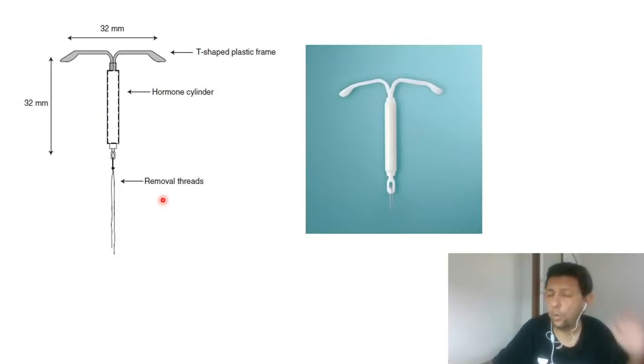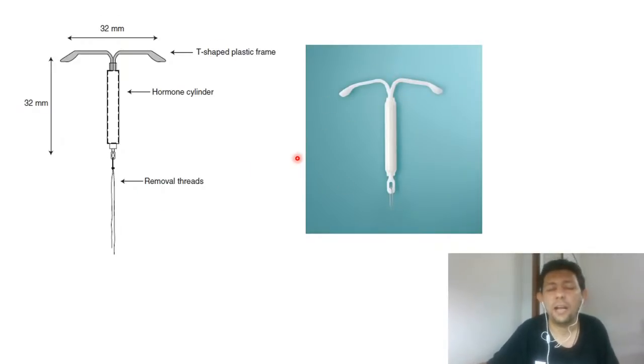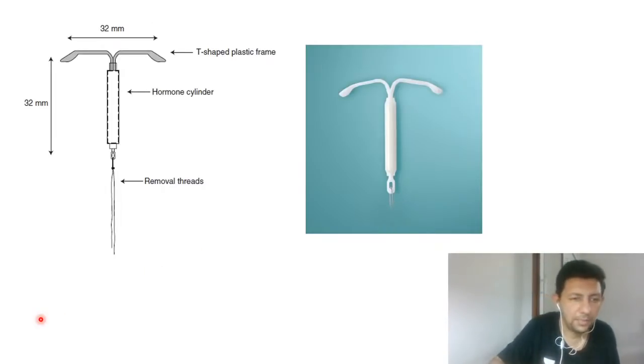This is how an image based question is discussed, how a Mirena would look. It is completely white in color, a white color device. If you get this image in the upcoming exam, it's a totally white color device. There is a hormone barrel, a hormone cylinder, which releases the hormone. Which hormone? LNG. And there are threads with which we can remove it afterwards. Please keep this in mind.